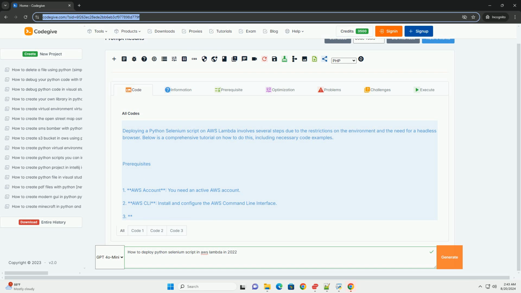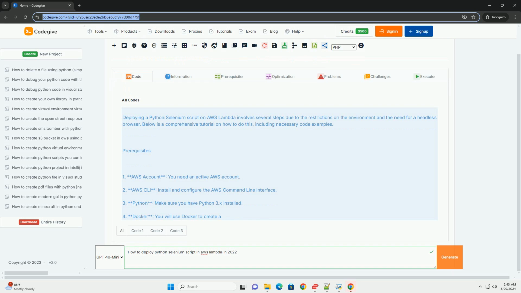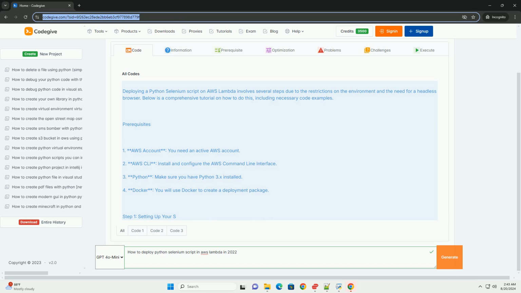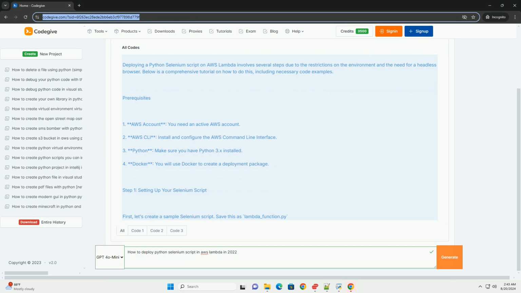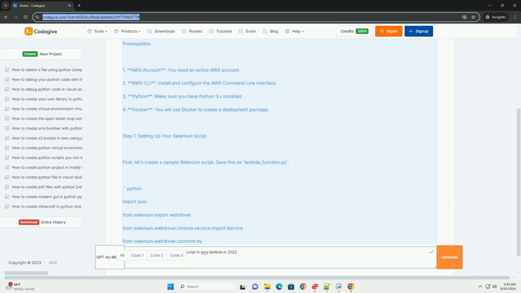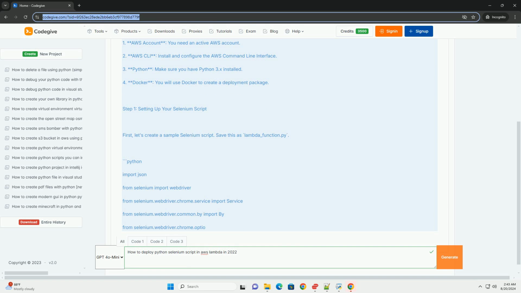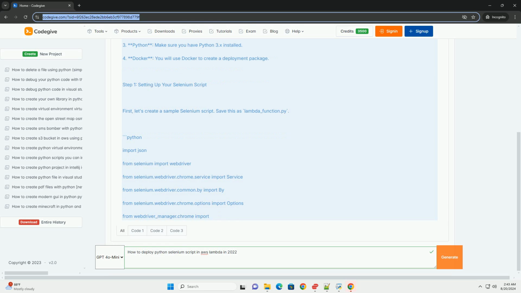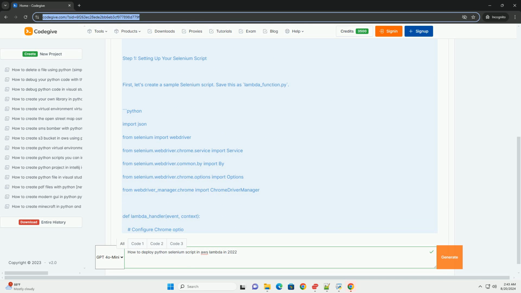Prerequisites. 1. AWS account. You need an active AWS account. 2. AWS CLI. Install and configure the AWS command line interface. 3. Python. Make sure you have Python 3 installed. 4. Docker. You will use Docker to create a deployment package.